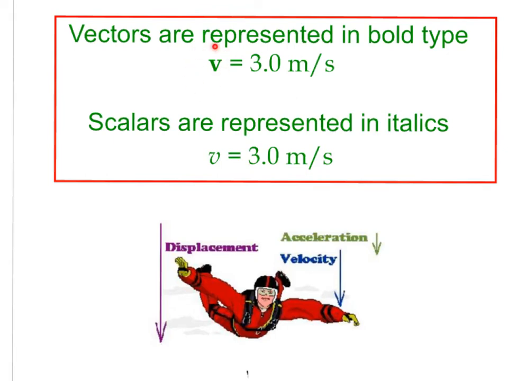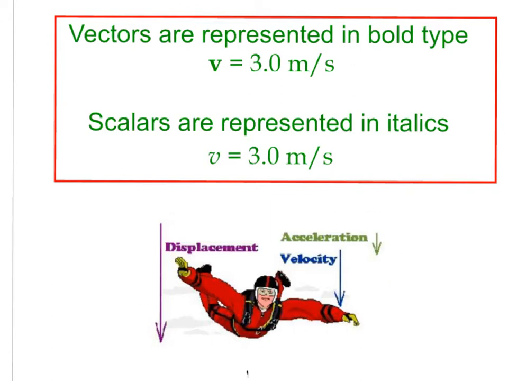So this is representing the vector velocity of 3.0 meters per second, and something is traveling at that speed. A scalar, however, will be represented in italics. So if this is represented, I am only talking about speed here, 3.0 meters per second, and I am not including a direction in that. This would be representing a scalar quantity.